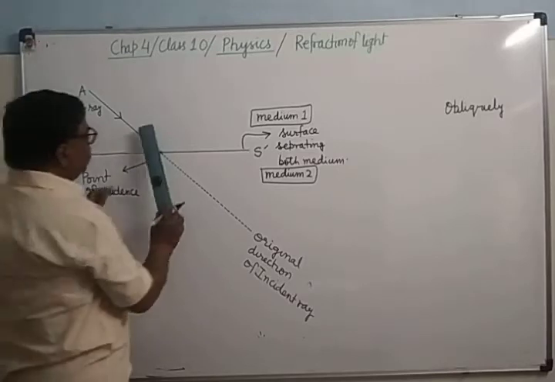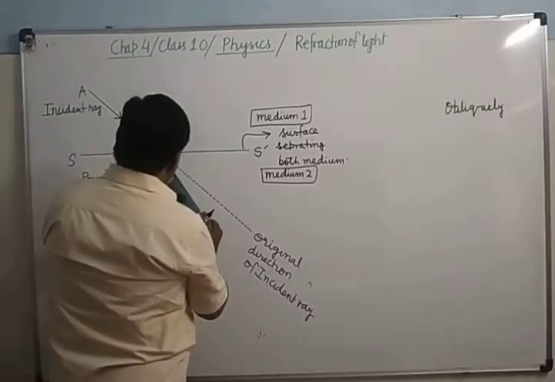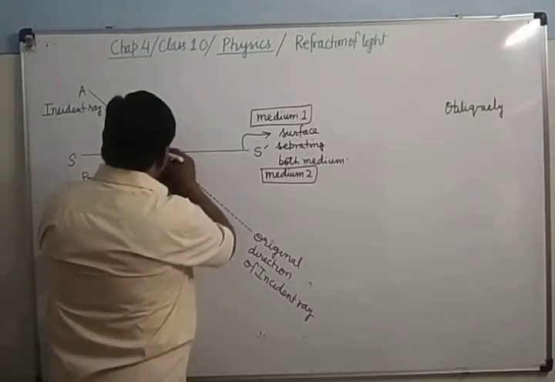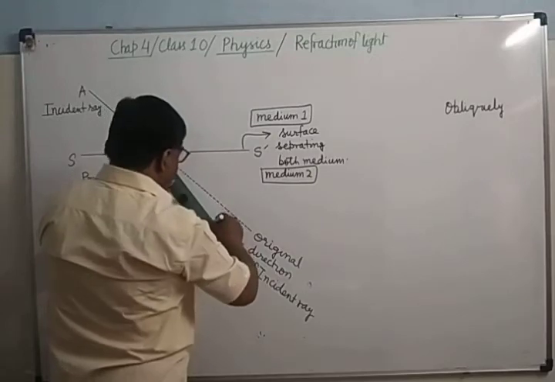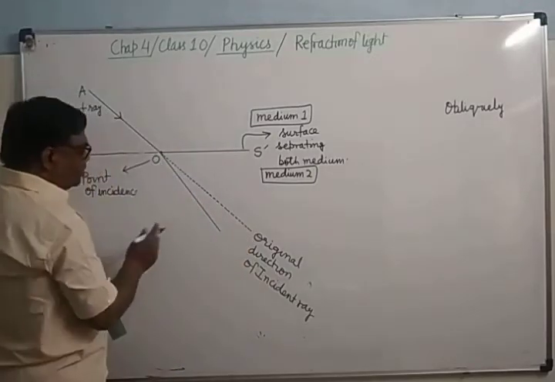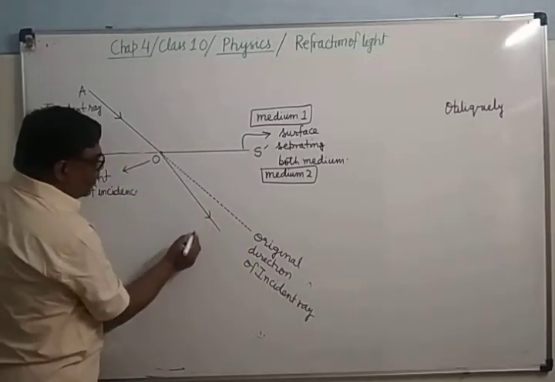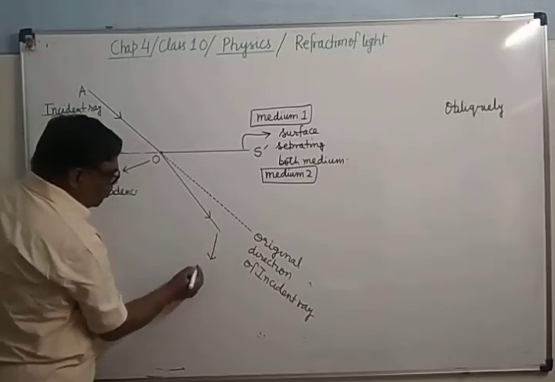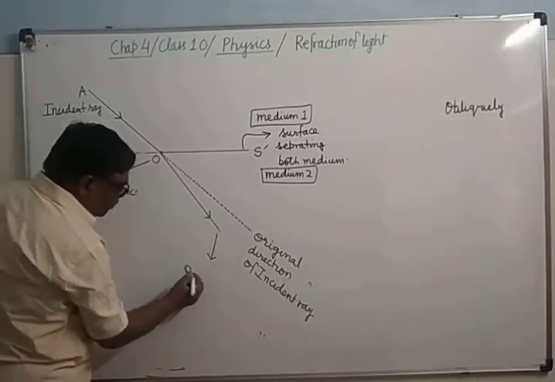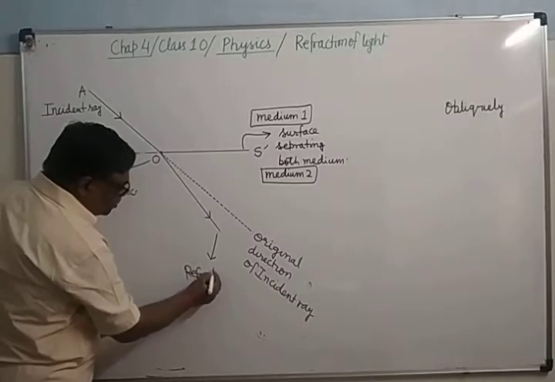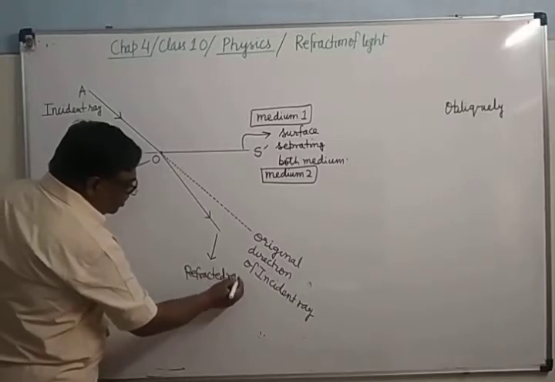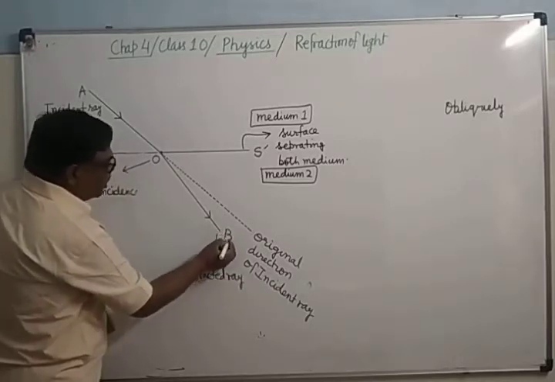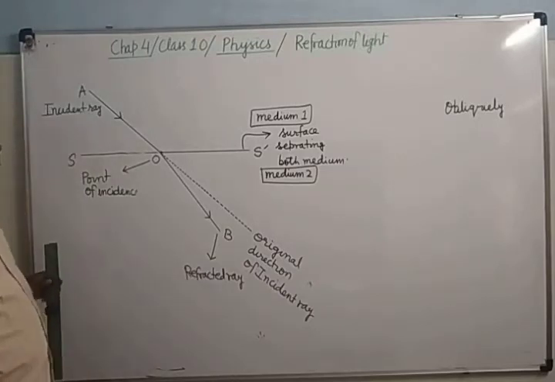It will not go in this direction. Suppose it is going in this direction. It's clear? This ray is known as the refracted ray. It is the refracted ray. Now see here, this we have named as B.